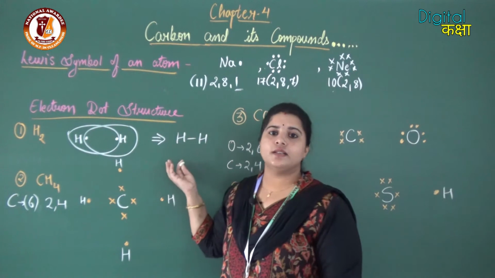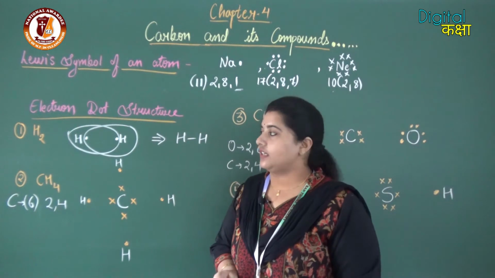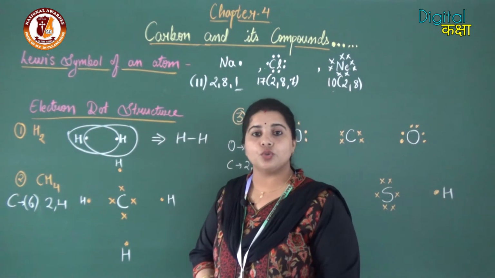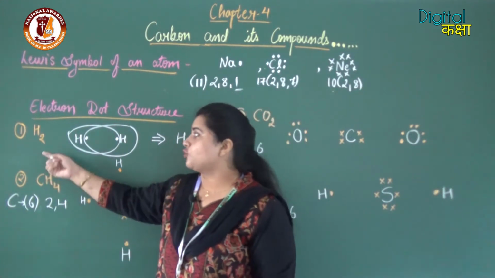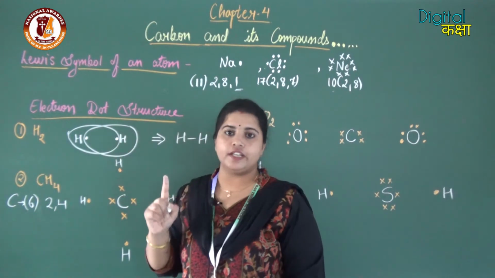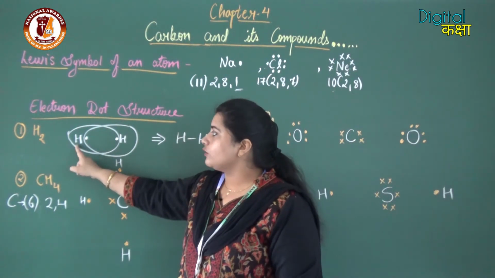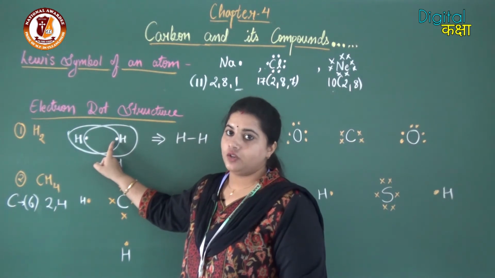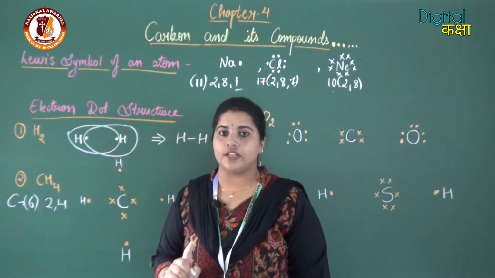Now let's understand some covalent bonded molecules, how this sharing of electrons is done. We are going to make electron dot structures of some molecules where we show the sharing of electrons between atoms. The first molecule is H2, the hydrogen molecule. We know that each hydrogen atom has 1 electron in its last shell. That means in the only shell it has 1 electron. This hydrogen has 1 electron, and this hydrogen also has 1 electron. To get stable, the first shell is stable when it has 2 electrons.